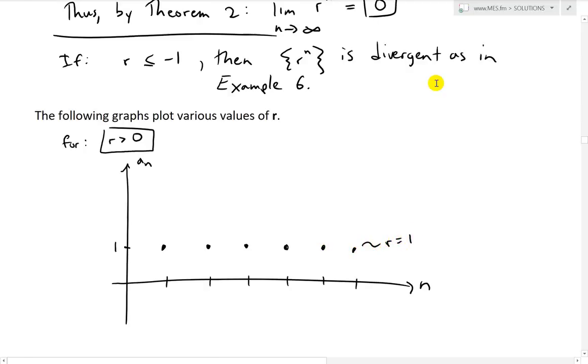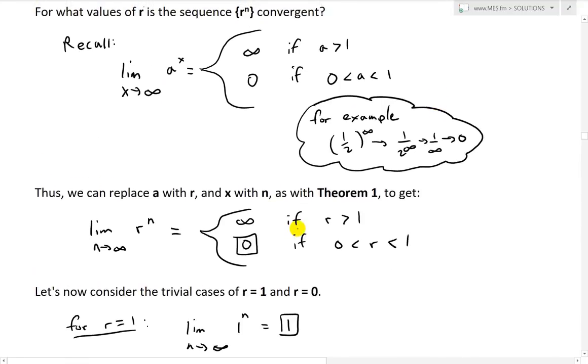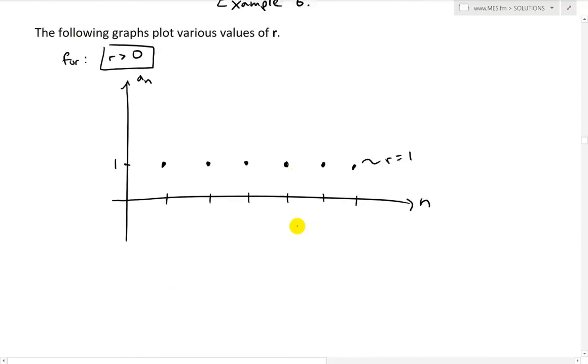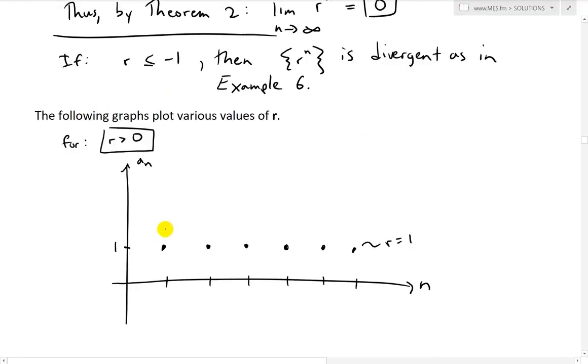And the next one is when r is greater than 1, which goes to infinity. If it's greater, it's going to be somewhere like this, and it's going to get bigger and bigger. For example, if it's 2, 2 to the power of 1 is just 2, 2 to the power of 2 is 4, 2 to the power of 3 is 8, and so on. So it gets exponentially bigger. So this all the way here is r greater than 1.